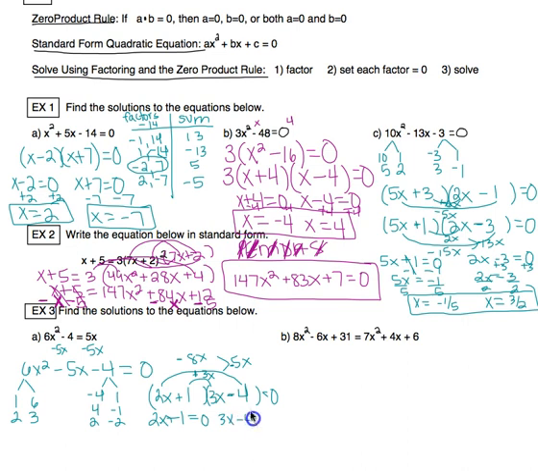which means go ahead to step 2, set each of my little factors equal to 0. So here, subtract the 1 first, gives me 2x equals negative 1. Here, add 4, gives me 3x equals 4. And then divide by 2. So x equals negative 1/2. Divide by 3 over here, x equals 4/3. So negative 1/2, positive 4/3 are my two answers there.